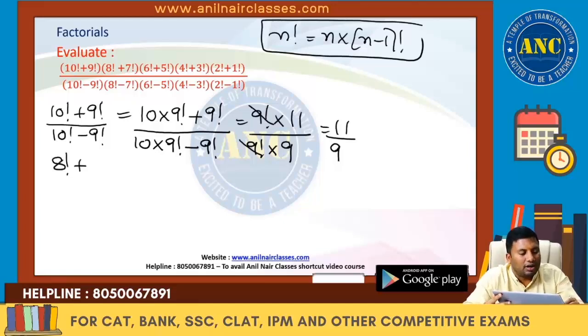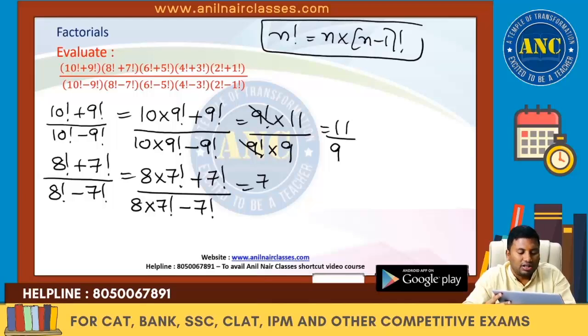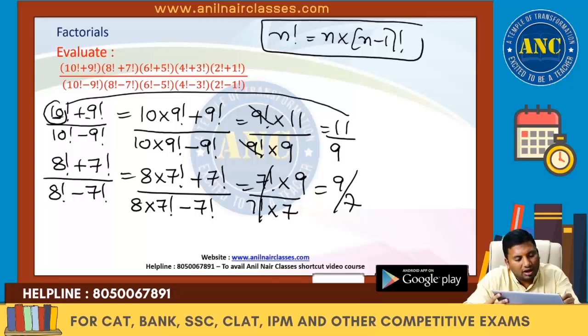Similarly, 8 factorial plus 7 factorial by 8 factorial minus 7 factorial. n factorial is n into n minus 1 factorial, so 8 into 7 factorial plus 7 factorial, by 8 into 7 factorial minus 7 factorial, which is 7 factorial into 9 by 7 factorial into 7, which is 9 by 7. If you observe, for 10 factorial I got 11 by 9, for 8 factorial I got 9 by 7, and so on.